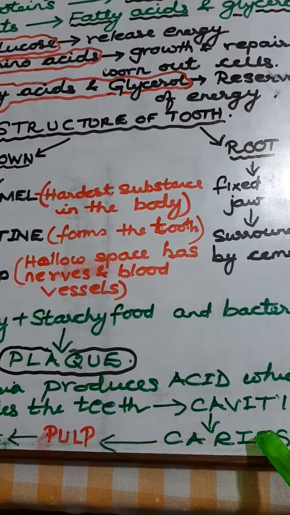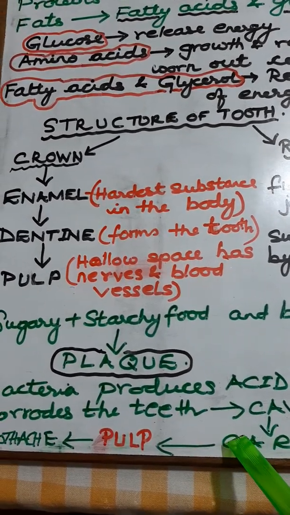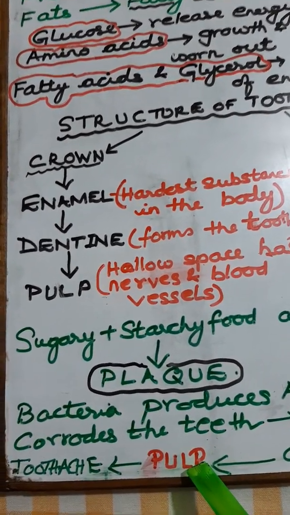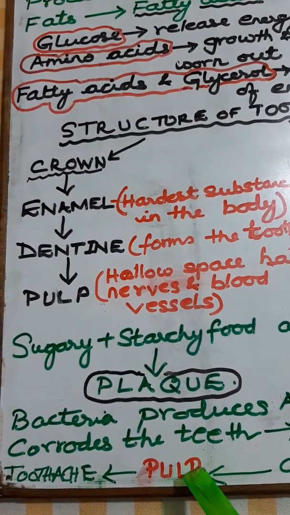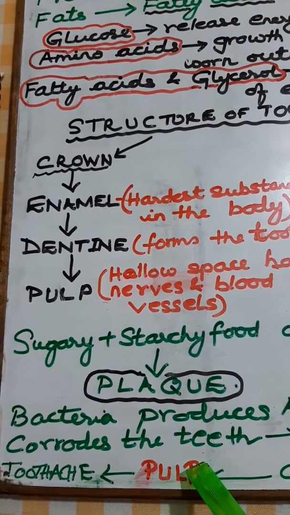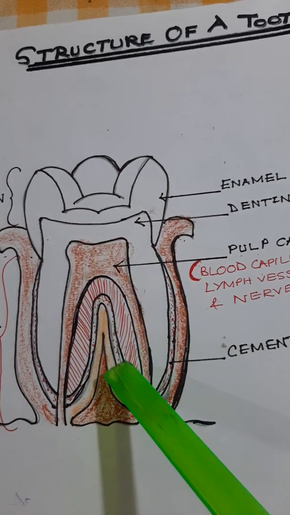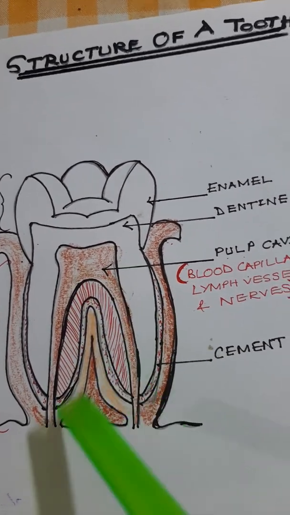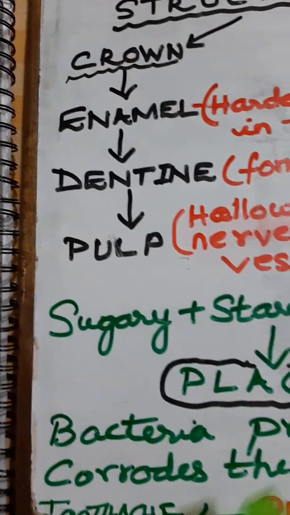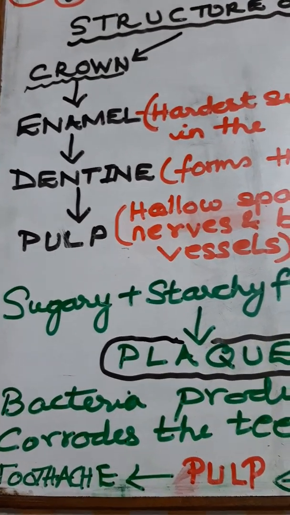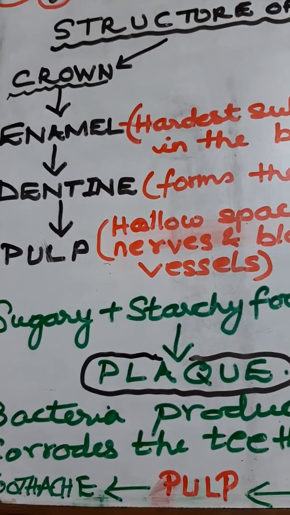Once the caries start forming, the bacteria slowly reach the pulp, the middle part of the tooth. Then the toothache starts.